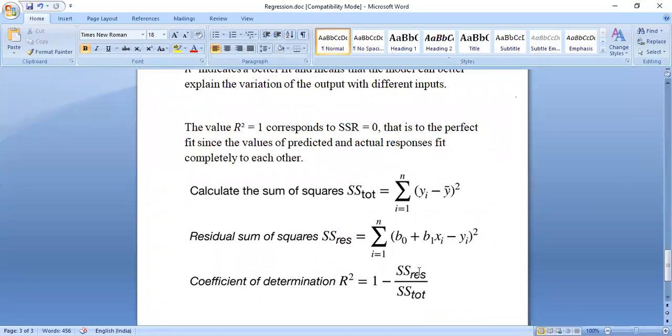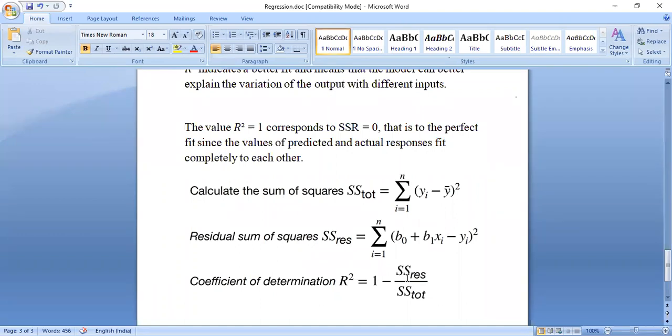So close means the difference is coming as 0. If this value is 0, that means this entire term becomes 0. That means R square becomes 1. So if R square comes as 1, what does it mean? Perfect prediction. Prediction value is perfect.